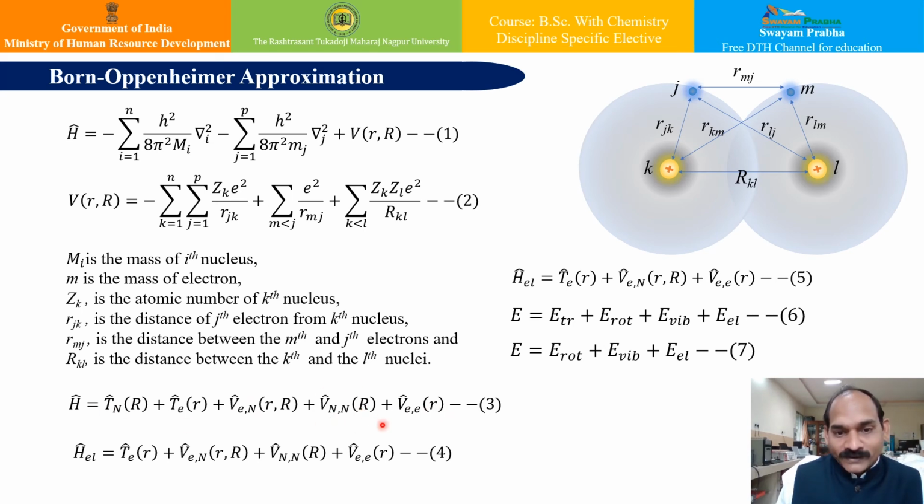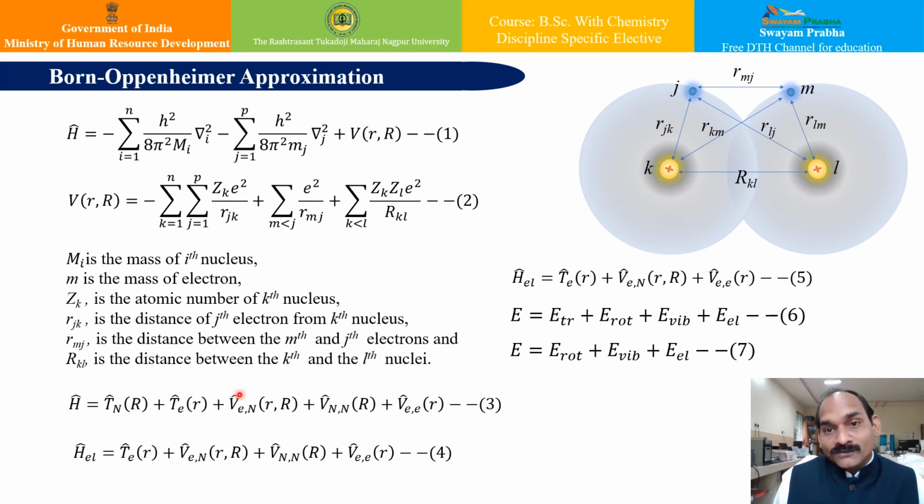So there are 5 terms. Since the nuclei are very heavy and move very slowly compared to electrons, this can be neglected. Now look at this term. This is a mixed term. This particular part is very large and hence it cannot be neglected, and this is the problem.